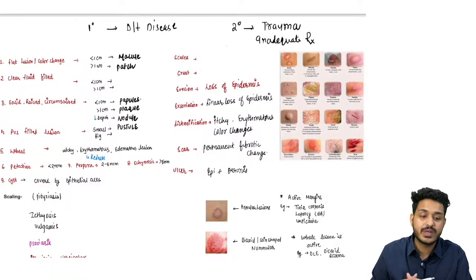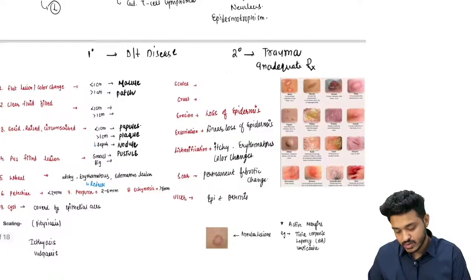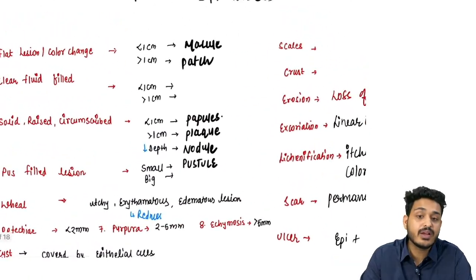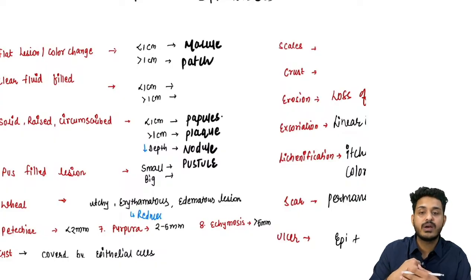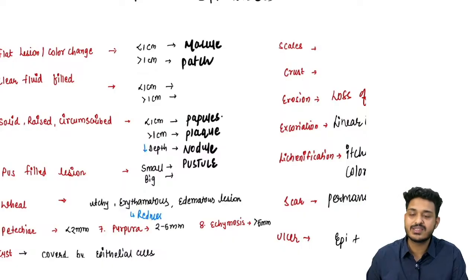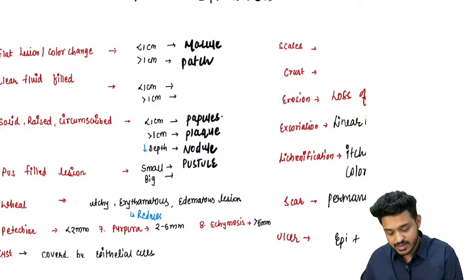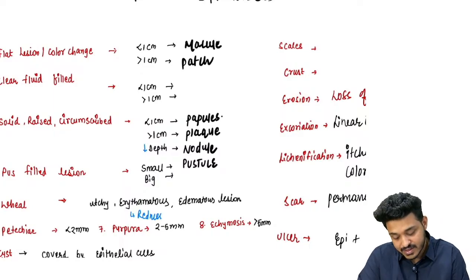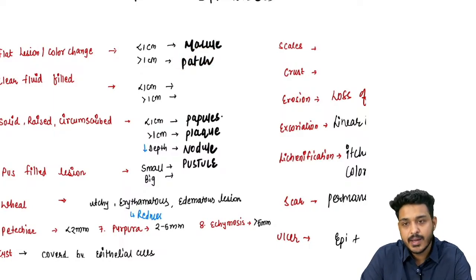This primary lesion will convert into a secondary lesion, right? तो क्या होते हैं primary lesion? Let's try to understand. We are having flat lesion. सबसे पहले कोई भी flat discoloration, छोटा बड़ा कोई भी flat discoloration on the body, hyperpigmentation, कुछ भी हो सकता है, सफेद काला, right? This is going to be known as what? If it is less than 1 centimeter, we call it as a macule. If it is more than 1 centimeter, we call it as a patch, right?